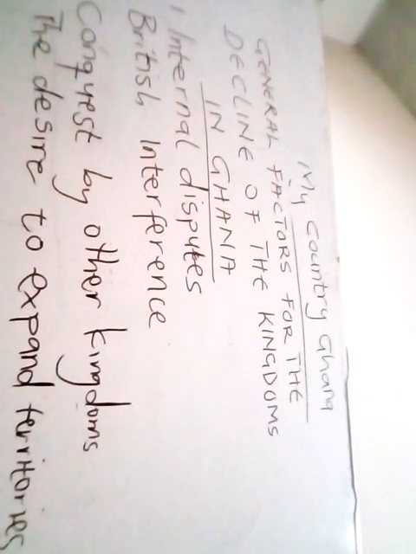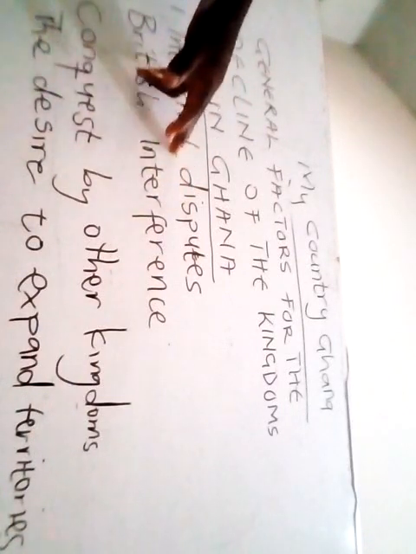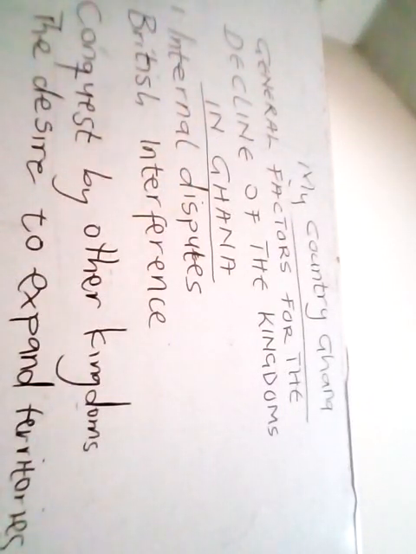For example, the Asantes formed an alliance with the Wasa and Sefwi people to free themselves from the Denkyira rule. So with these internal disputes, there was disagreement between the people. So it brought the decline of the kingdom of the Ashantis. The second is British interference. The constant interference of the British in the affairs of these kingdoms also brought about the decline of these kingdoms. The British going to war against the Ashantis in the year 1900 led to the decline of the Asante Kingdom.